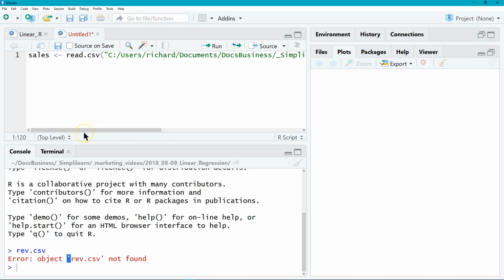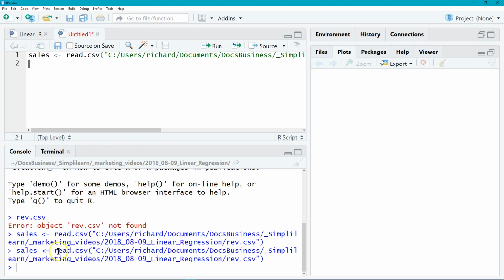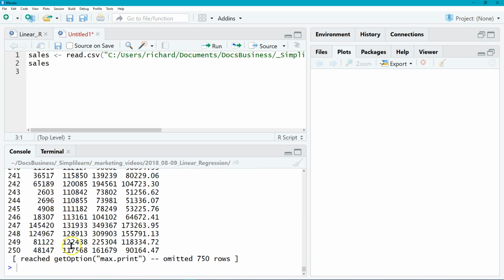Let me fix that real quick and run it again, and this time it does assign the data set to cells. Then we'll just type in cells, and this is the same as printing it. If you work in other languages, you'd do print and then cells, or maybe cells.head if you're in pandas in Python. But in R, you just type in the variable. We'll run this, and you can see it printed out all those columns. That's the same thing we just looked at. It says max print, so it omitted 750 rows, meaning it has a total of 1,000 rows.